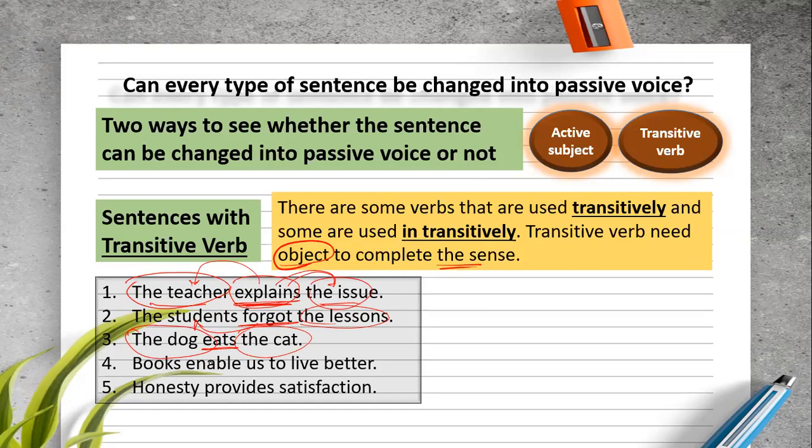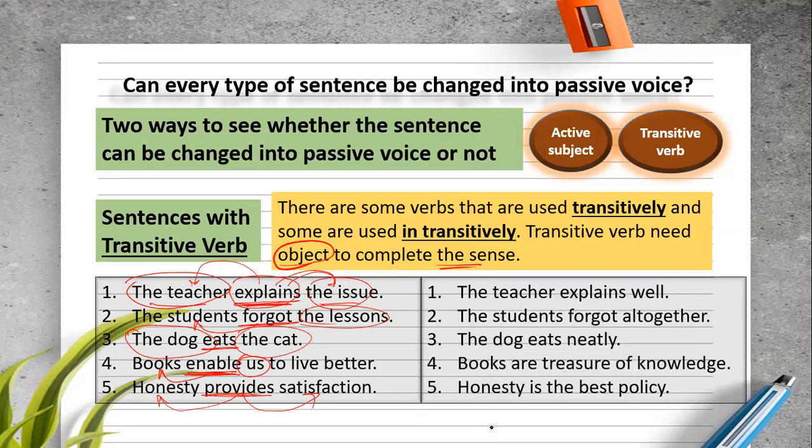Books enable us to live a better life. Enable is a verb. Who enables us? The books, the subject. And whom it enables, us, is the object. Honesty provides satisfaction. Which thing provides? Honesty. And what does it provide? Satisfaction. So subject, verb, object is there. It means that all these sentences can be changed into passive voice.